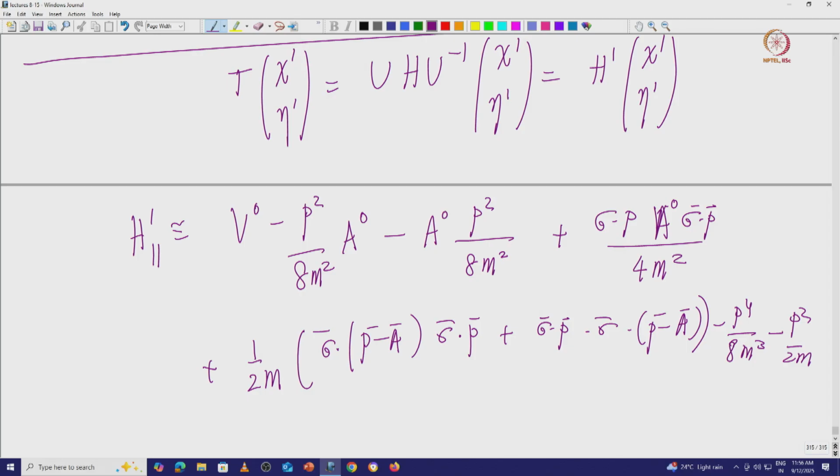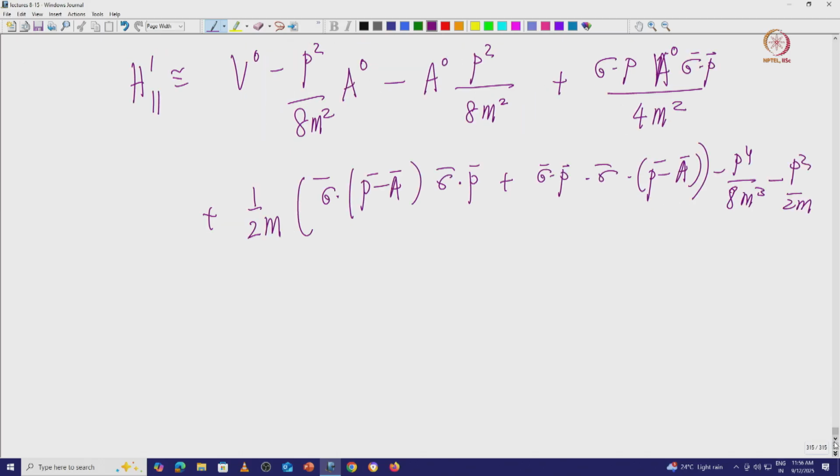Then you have to solve it again, making further simplifications, and after taking various aspects into account this will give you the final answer.